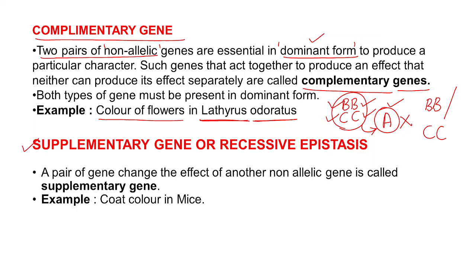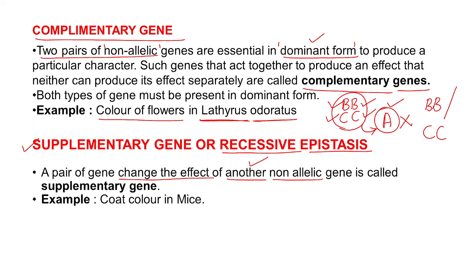Next one, that is supplementary gene, which is also called recessive epistasis. What is meant by supplementary gene? A pair of genes changes the effect of another non-allelic gene. If a pair of genes changes the effect of a non-allelic gene, then it is called supplementary gene, which is also called recessive epistasis.